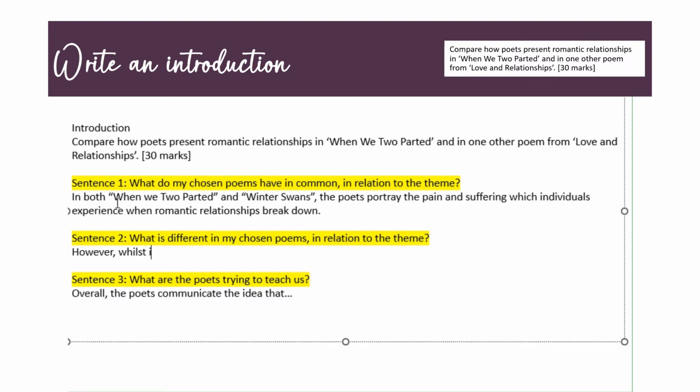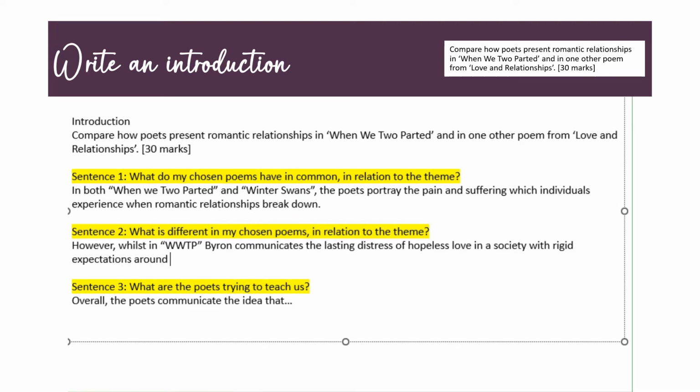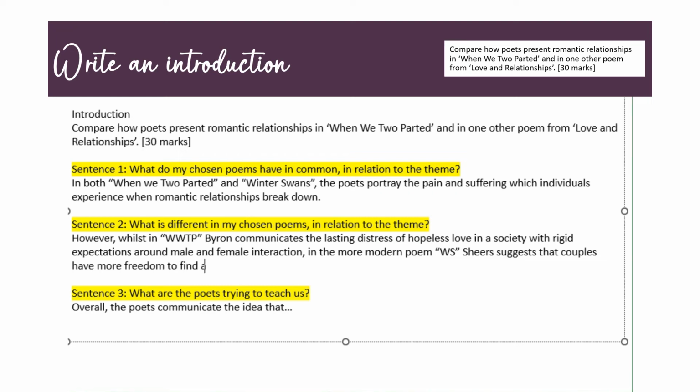So, however, whilst in When We Two Parted, Byron communicates the lasting distress of hopeless love in a society with rigid expectations around male and female interaction. In the more modern poem, Winter Swans, Sheers suggests that couples have more freedom to find a way forward when faced with challenges.